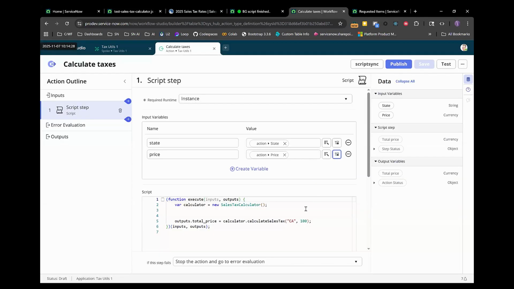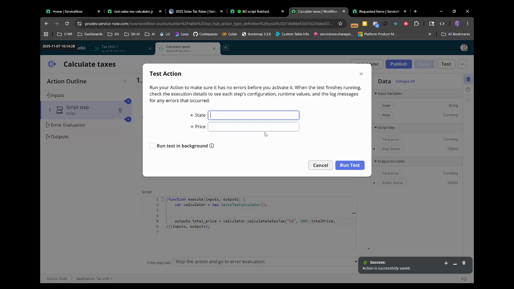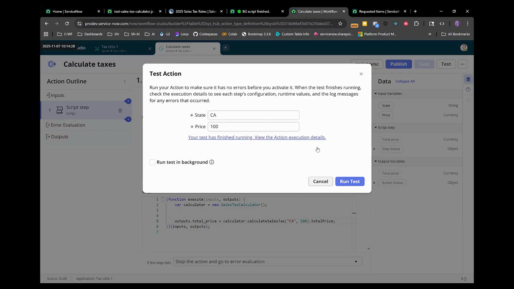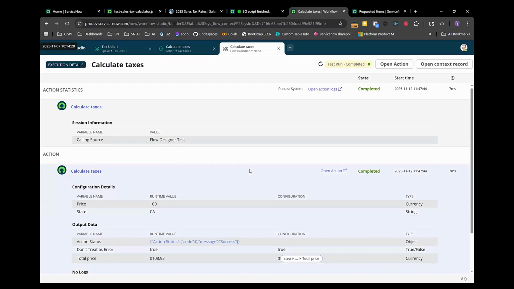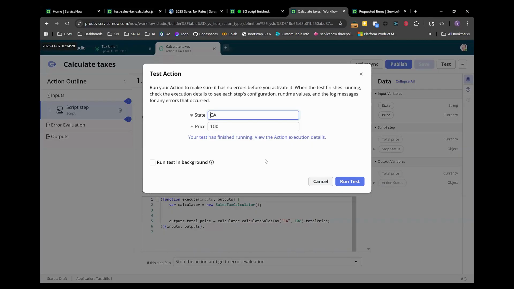And so what we can do now, since we saw the object literal we got back, is change this to total price. So let's just double check that. Let's build this incrementally. And so I'm going to test this here. Again, these don't really matter because it's hard coded right now. So 100. And so let's run this. All right, so this is what we get, but it looks like we have a problem here, so let's fix that.